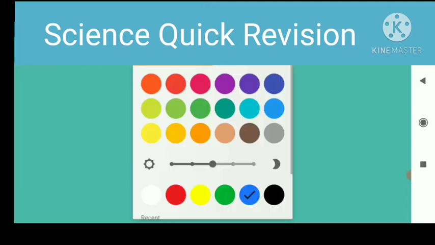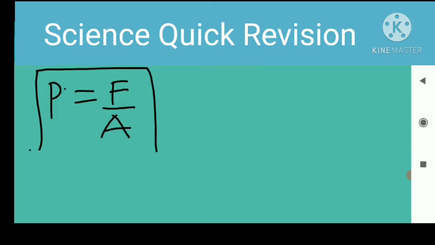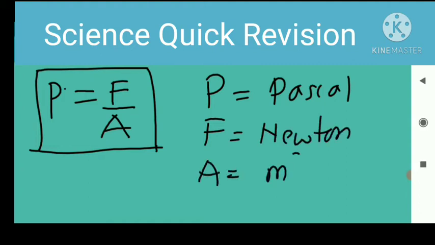So here we take pressure is equal to force upon area. The unit of pressure is Pascal, the unit of force is Newton, and the unit of area is meter square.